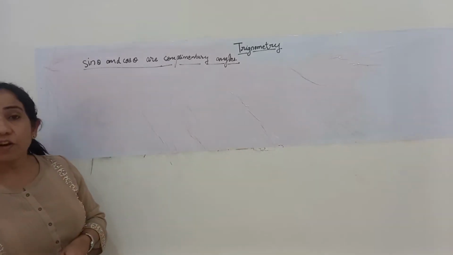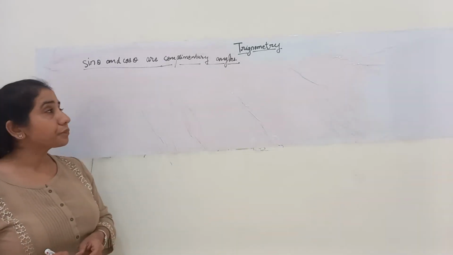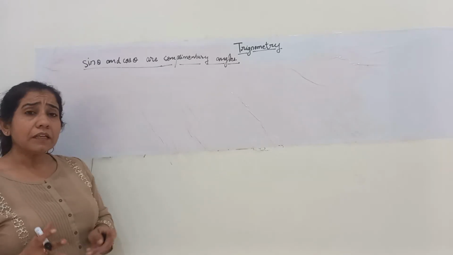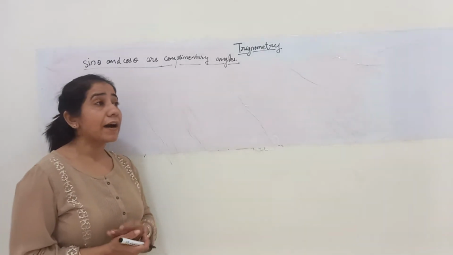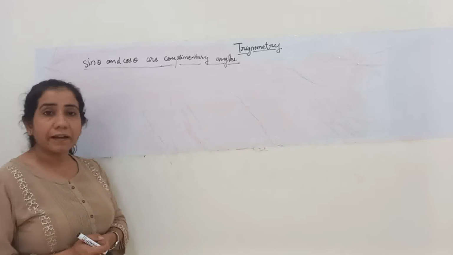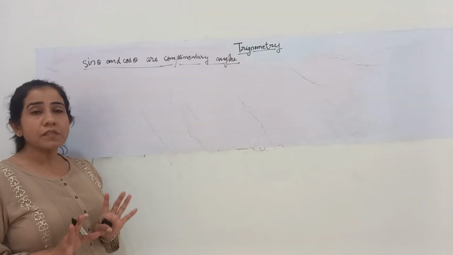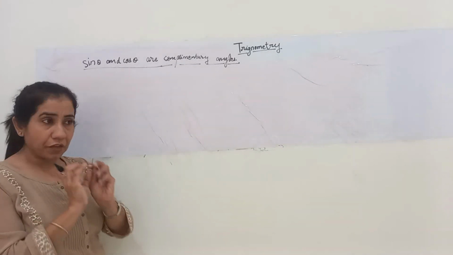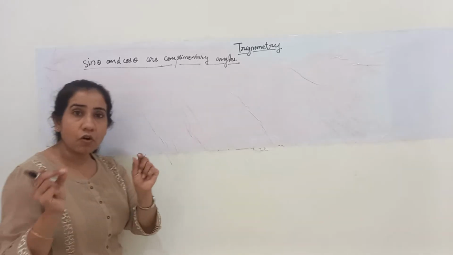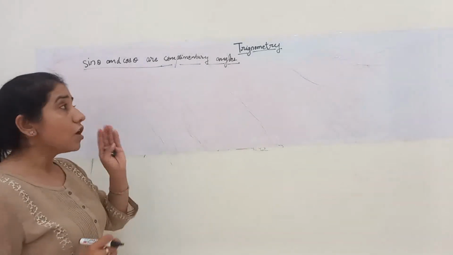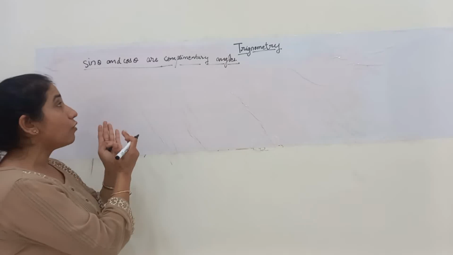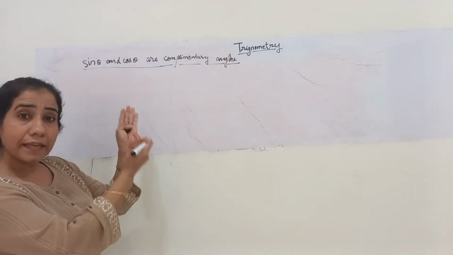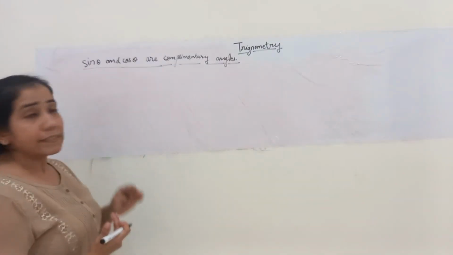The complementary angle of sec theta is cosec theta. But today we will be learning why these are said to be complementary. There must be some reason out of which we came to a conclusion that sine theta and cos theta are complementary. So today we will be talking about that concept. So let's get started.